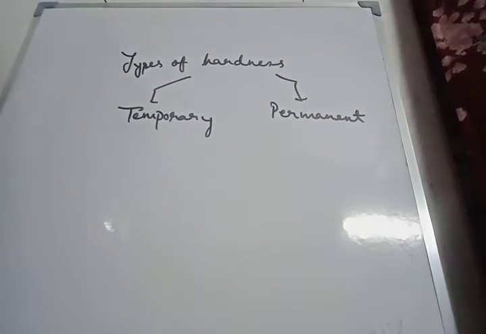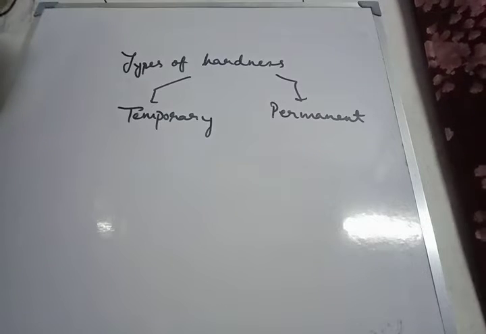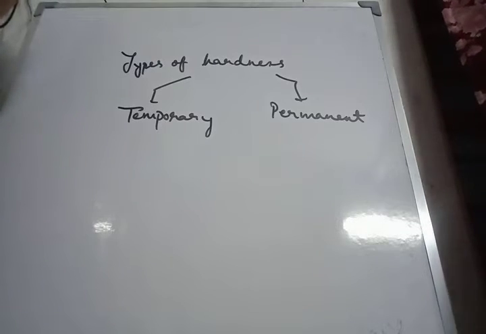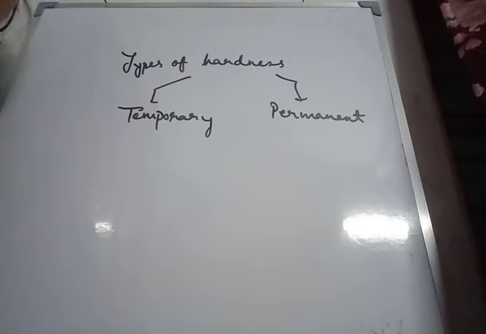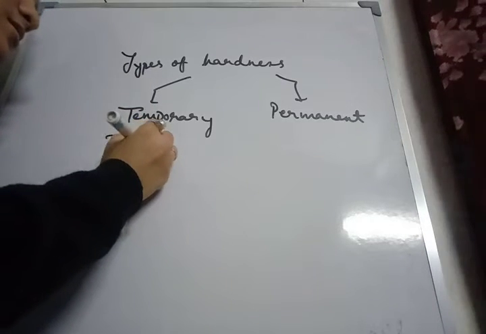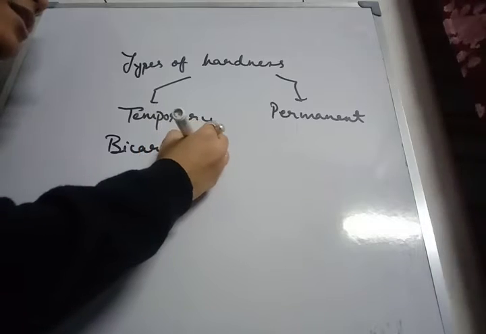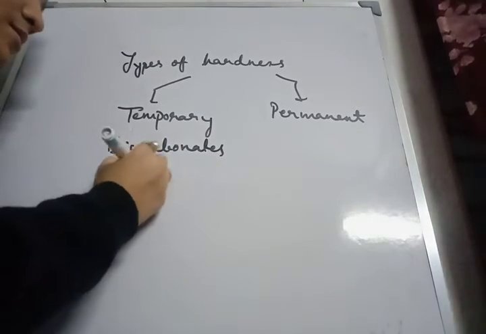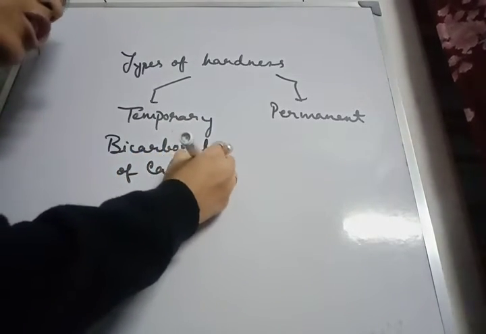Now, temporary hardness is due to the presence of dissolved bicarbonates of calcium and magnesium in water. Bicarbonates of calcium and magnesium, and it has to be dissolved.